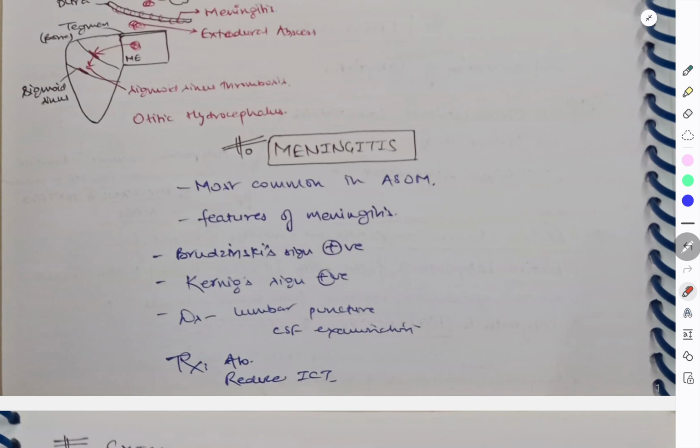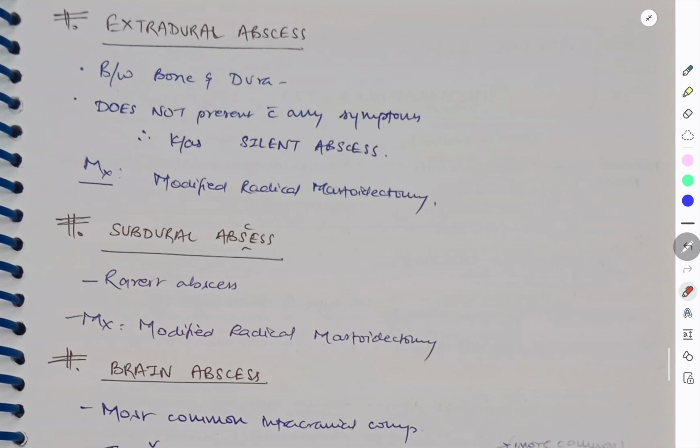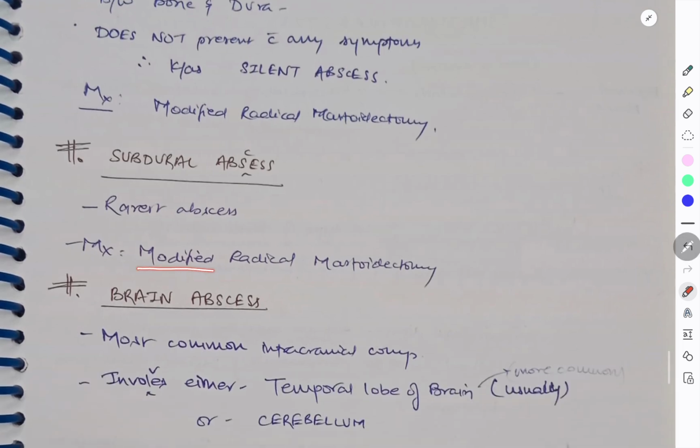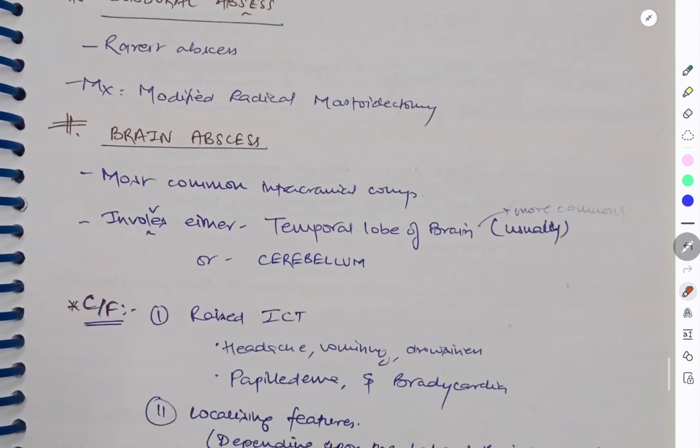Coming to the extradural abscess, it is between the bone and dura and does not present with any symptom. Therefore, it is known as silent abscess. Here you have to do a modified radical mastoidectomy. Coming to subdural abscess, it is the rarest abscess, and again you have to do the same thing, modified radical mastoidectomy.